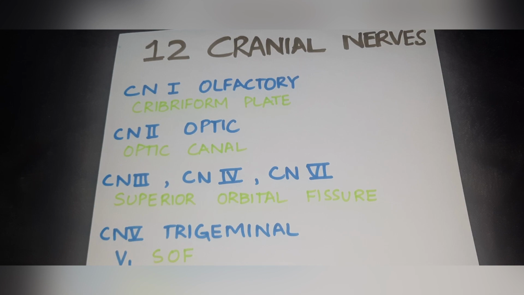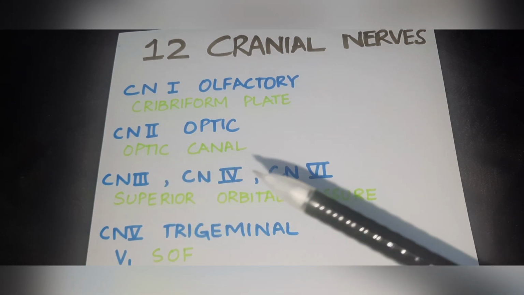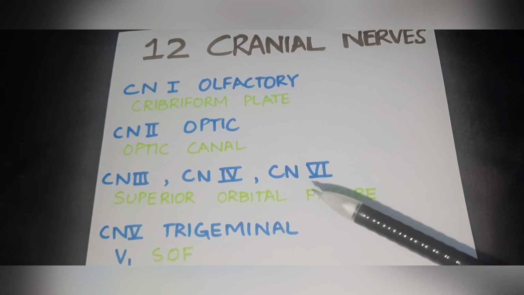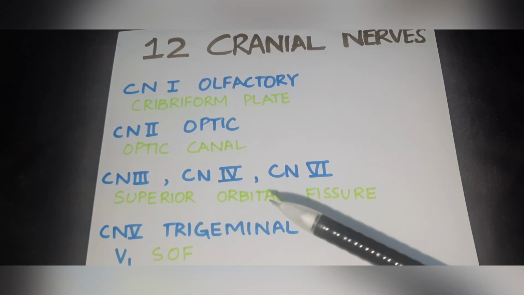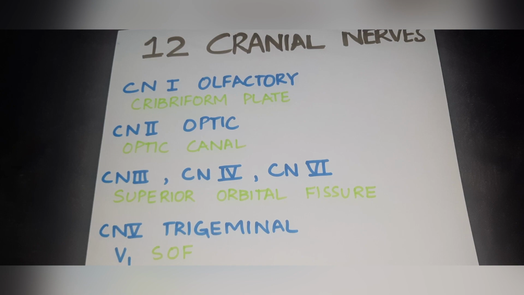of the skull. So basically, the extraocular muscles of the eyeball are supplied by the third, that is the oculomotor, the fourth, that is the trochlear, and the sixth, that is the abducent nerve. So basically these three nerves pass through the superior orbital fissure in order to leave the interior of the skull and to enter into the bony orbit.